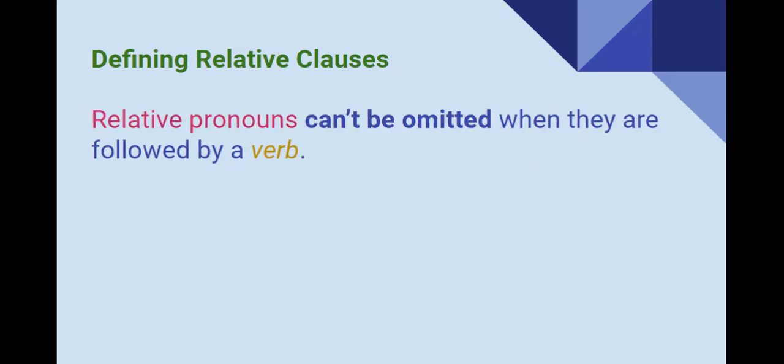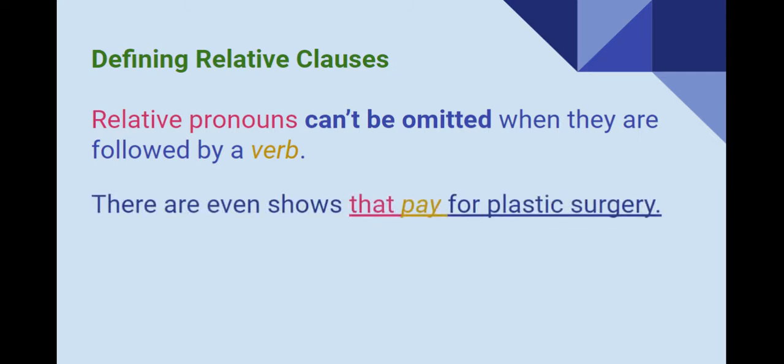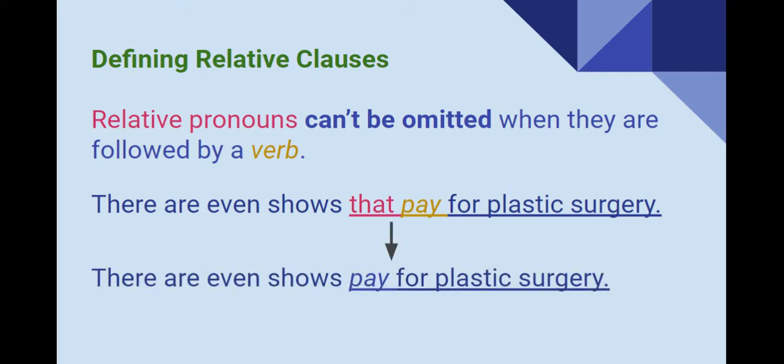The relative pronouns cannot be omitted when they are followed by a verb. Look at this. There are even shows that pay for plastic surgery. In this case, if I omit the relative pronoun, in this case that, it is not correct. There are even shows paid for plastic surgery is not correct. So remember, you need to use a relative pronoun when you have the verb.